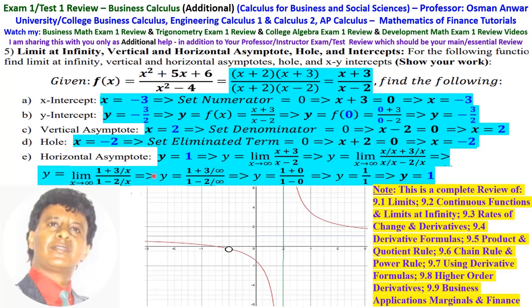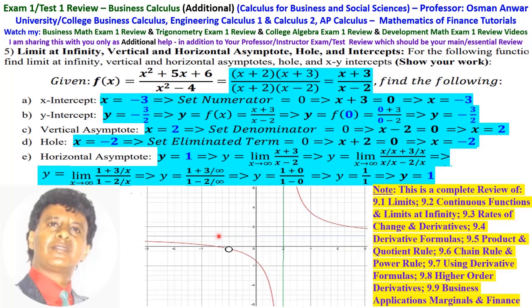Now graph it. To graph it, you have the x-intercept at minus 3, and the y-intercept at minus 3 over 2. Then the vertical asymptote is at x equals 2, which is a green line. Then the hole is at x equals minus 2. You have a hole here. Then the horizontal asymptote is at y equals 1, which is a blue line.